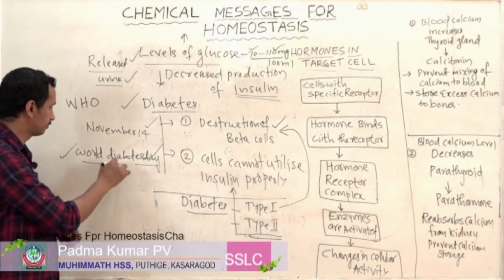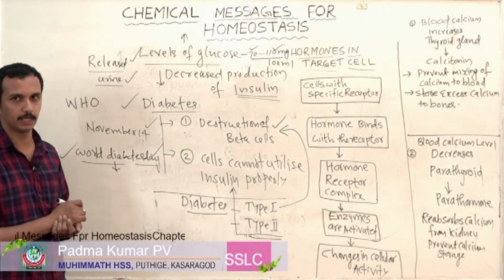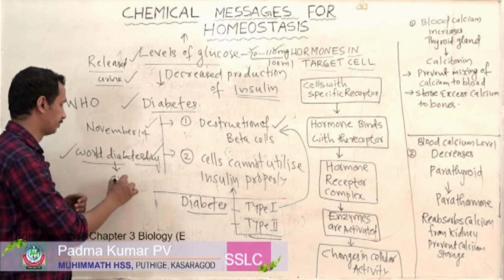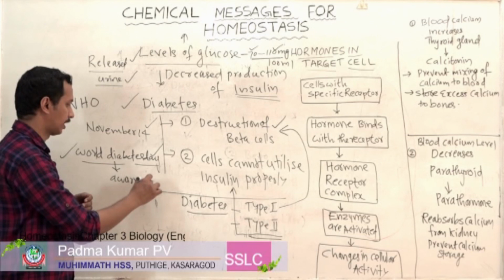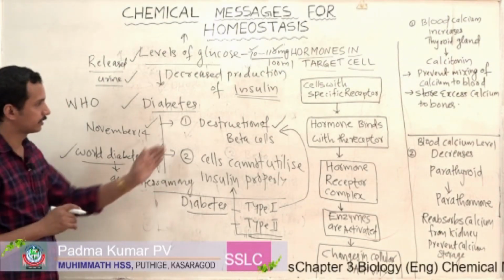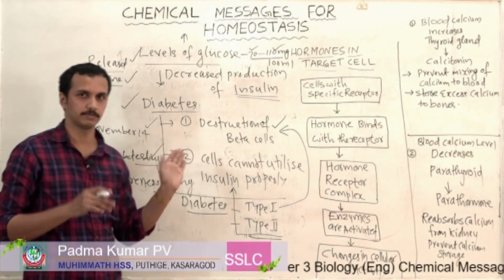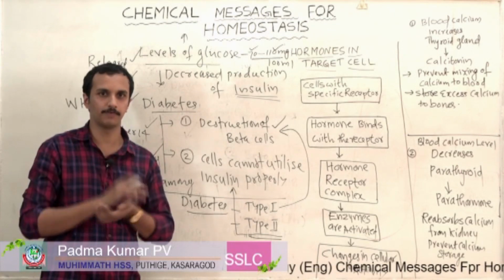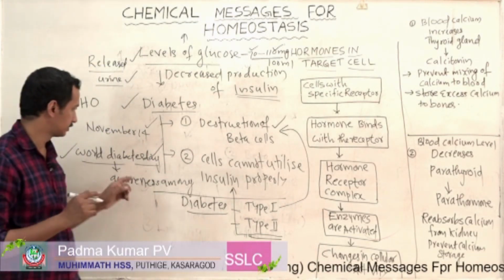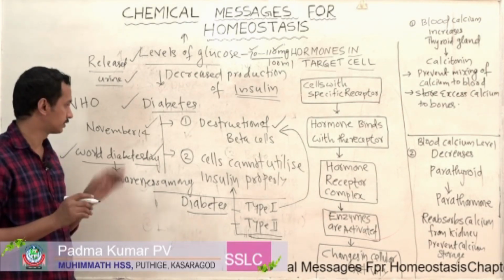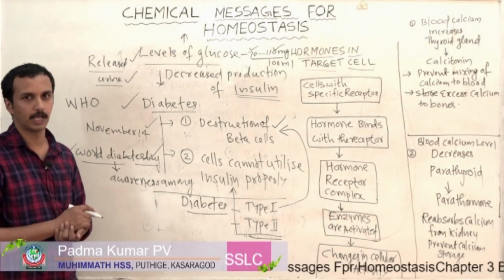So what is the purpose of World Diabetes Day? It is to create awareness among people about the conditions associated with diabetes, what the symptoms are, and what the after effects of diabetes are.